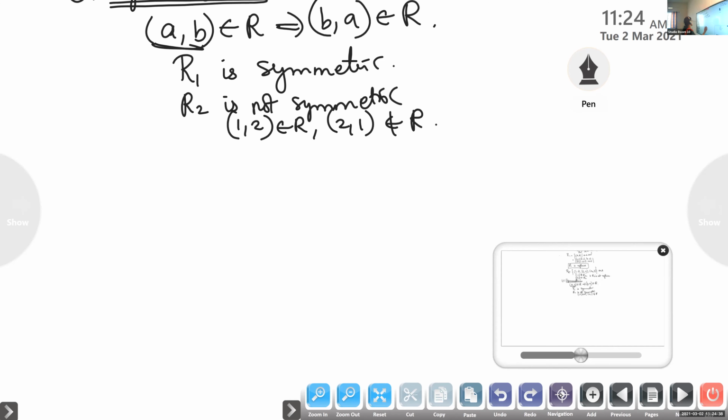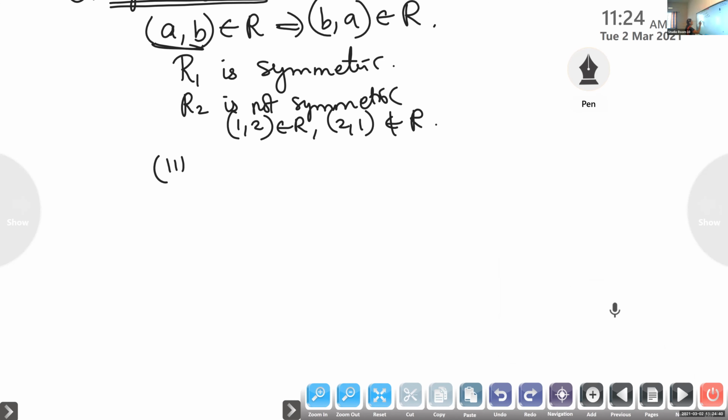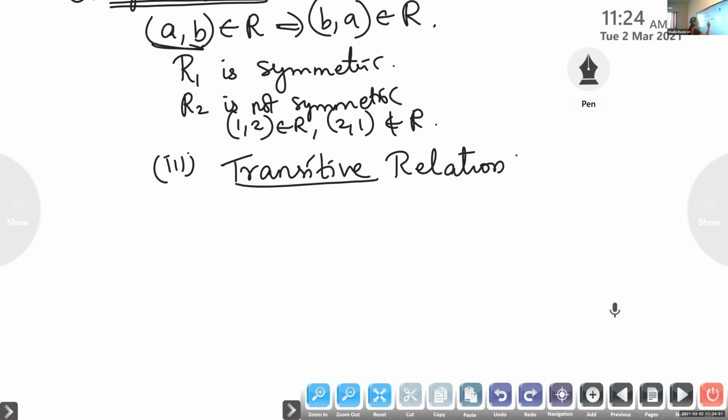The next one we are going to learn is transitive relation. A relation R is said to be transitive.